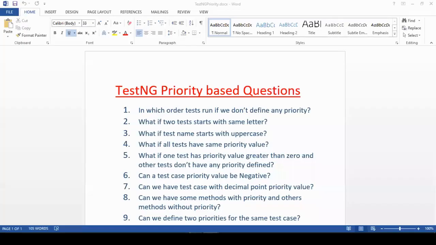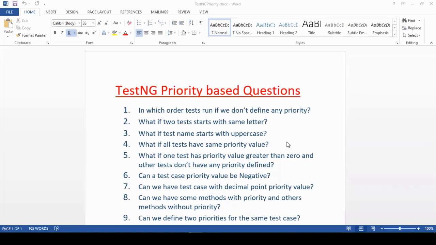So today we'll discuss the TestNG framework. There is one important concept in TestNG that is about priority. We'll see how questions can be asked on that concept. Many of you have not gone through it in depth, so I've listed down some important questions based on priority. We'll look into that.